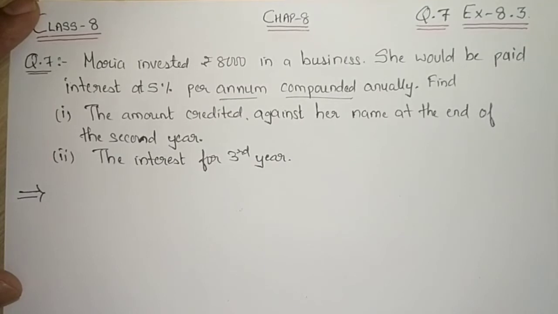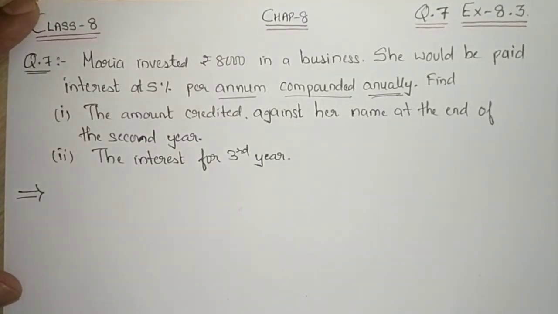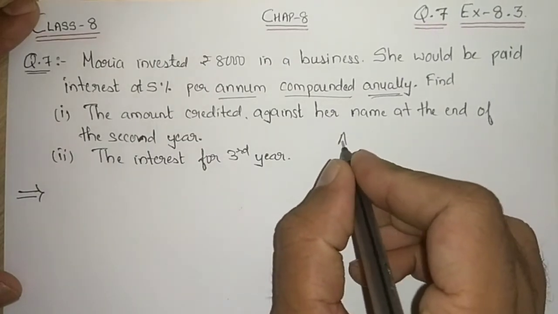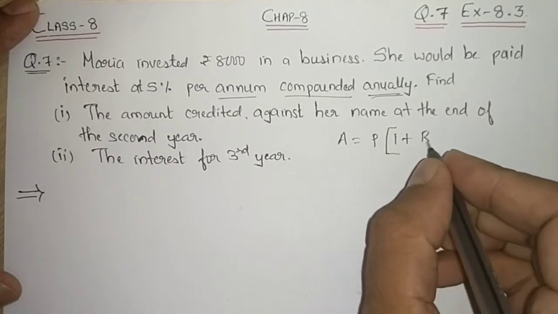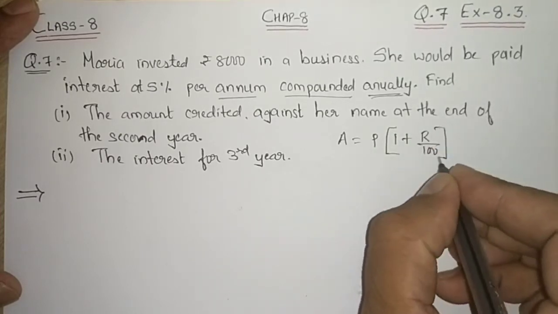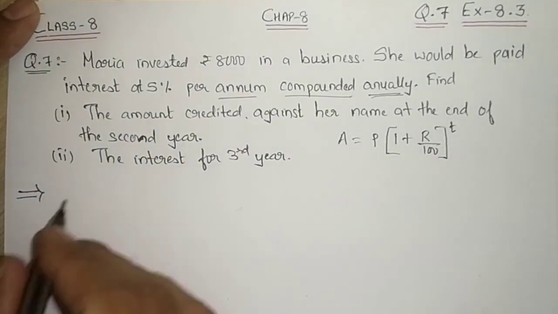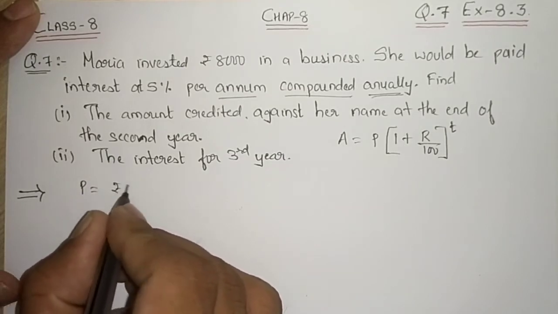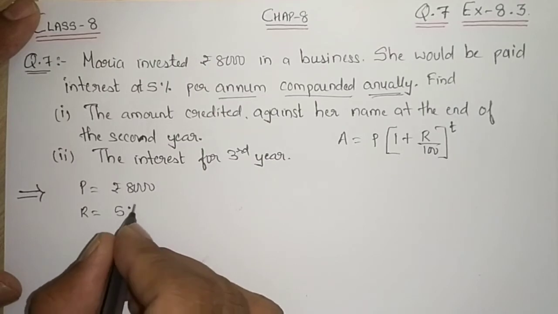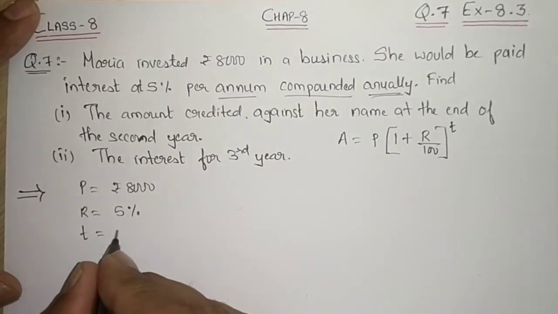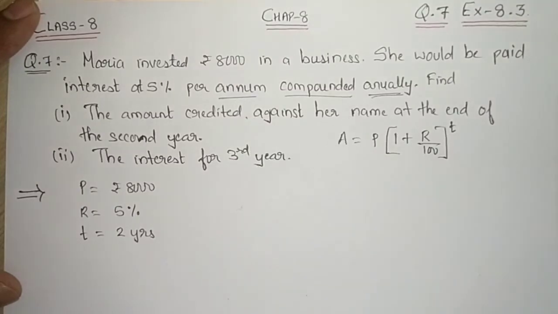So let us calculate. Since it is compounded annually, our formula is A is equal to P into bracket 1 plus R divided by 100 bracket close to the power T. Now here principal is rupees 8,000, rate of interest is 5%, and time period is 2 years, because they have told us to find out the amount at the end of the second year.